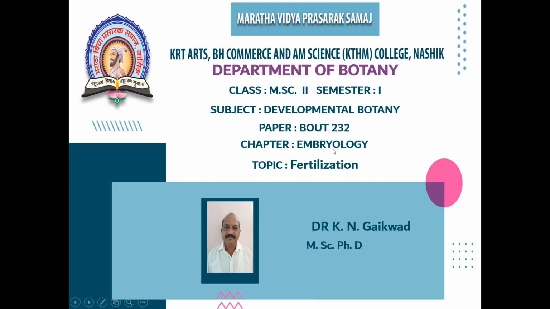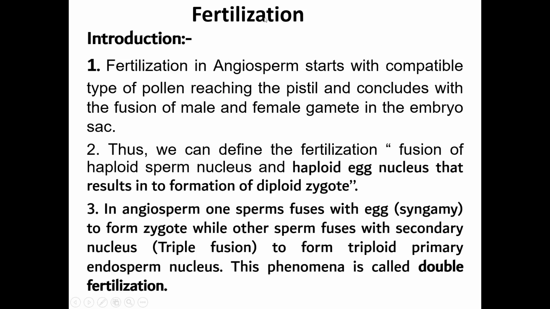We have started embryology under the paper Developmental Botany. And today we have to study how fertilization takes place in a flower. Now, the name of the topic is fertilization. Now students, before starting fertilization, let us see first of all pollination.